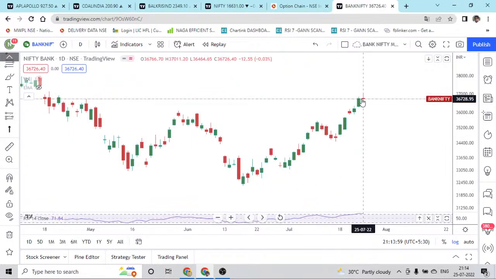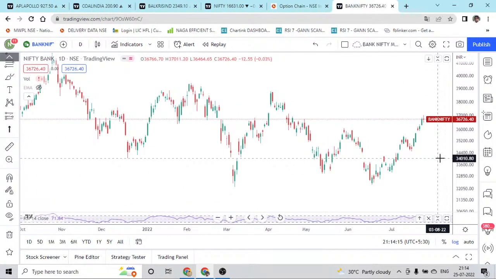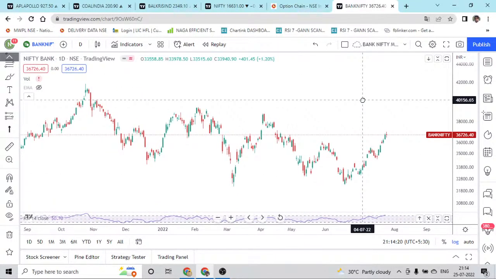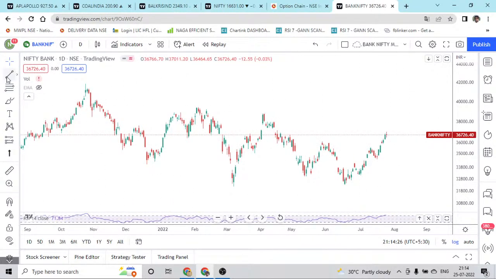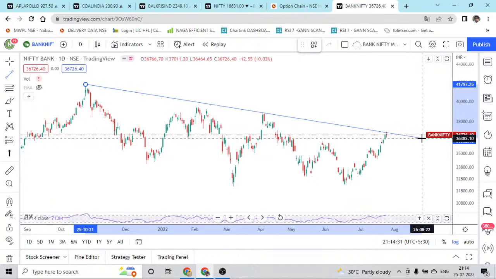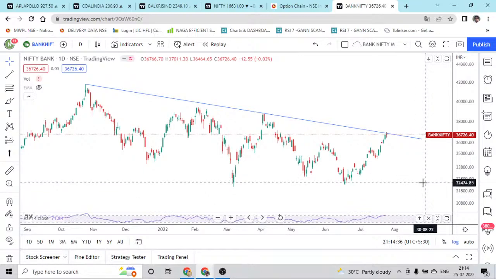So definitely market has to come down to make a higher low, and the confirmation for that is going to be today's doji. Already we got a spinning top, but the next day, another couple of days we got a rally, but we are in exact resistance where we can expect some sort of fall. We'll see whether we'll get a fall this time or not. I believe this is going to be a descending trend line. We'll draw and see that, because I'm just looking at this. Yeah, so this seems to be a strong resistance this time.